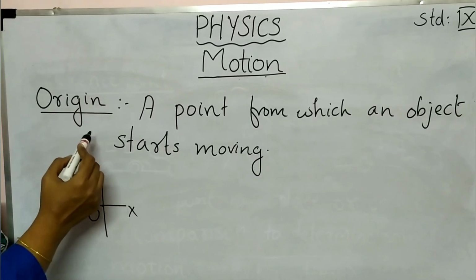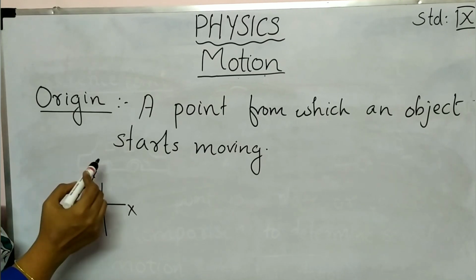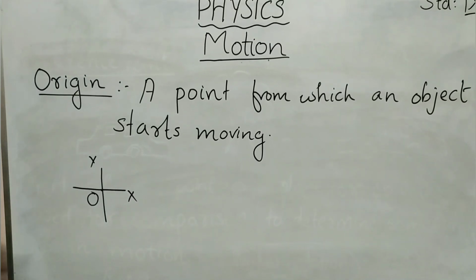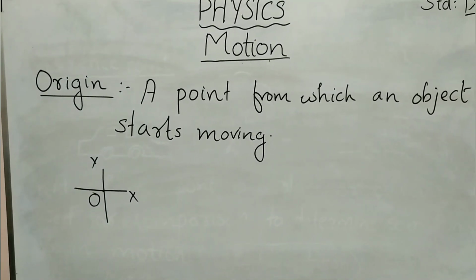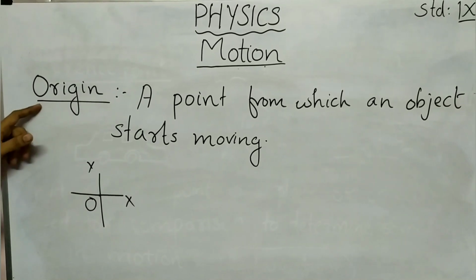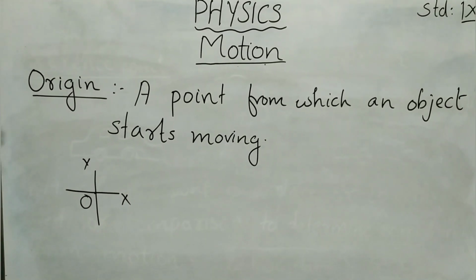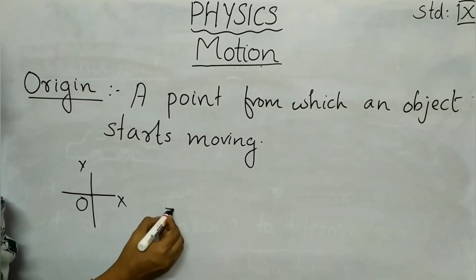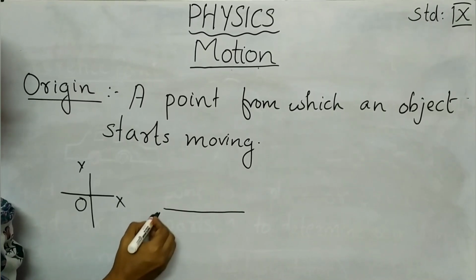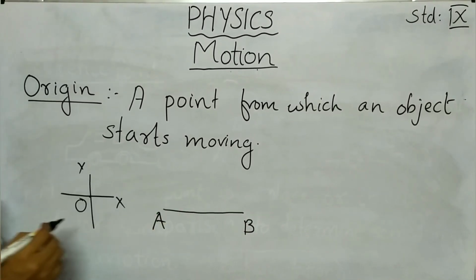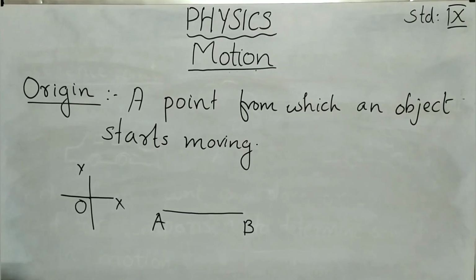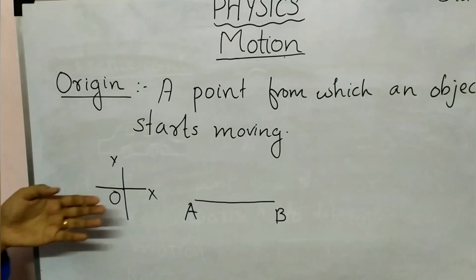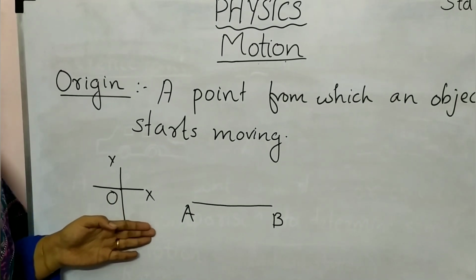So how can we define origin in our physics? It means a point from which an object starts moving. So for describing the motion of an object we need a reference point. Here we can call that reference point as origin. We are going to learn about linear motion, as I told you. So what do you mean by linear motion? If an object is moving along a straight line, we can call this linear motion. If an object is moving along a circle, we can call that circular motion. So before going to linear motion, you have to know about some other terms.